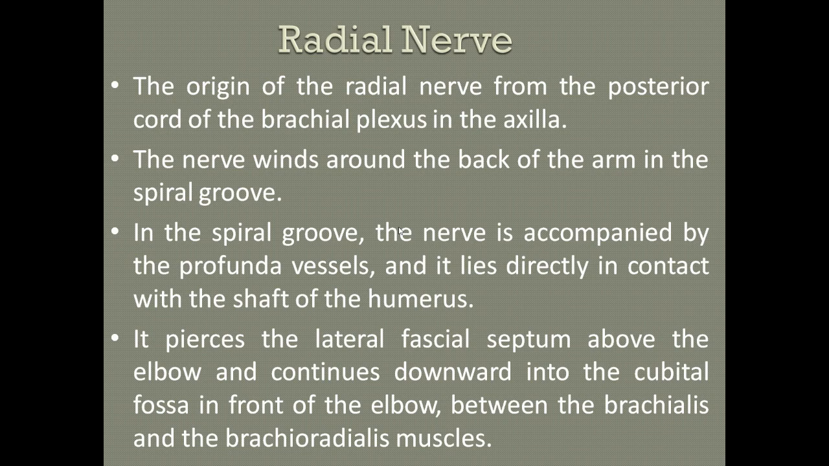Radial nerve: it originates from the posterior cord of the brachial plexus in the axilla. The nerve winds around the back of the arm in the spiral groove. In the spiral groove, the nerve is accompanied by the profunda vessels and lies directly in contact with the shaft of the humerus. It pierces the lateral intermuscular septum above the elbow and continues downward into the cubital fossa in front of the elbow, between the brachialis and the brachioradialis muscles.